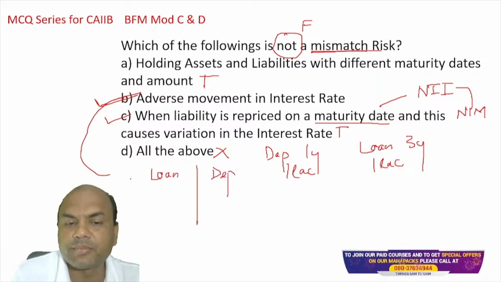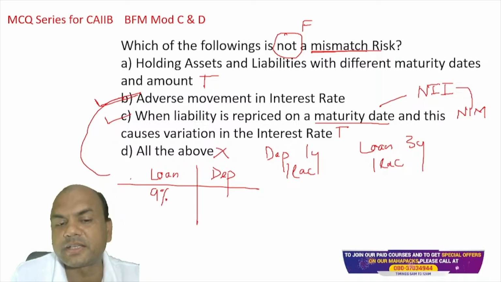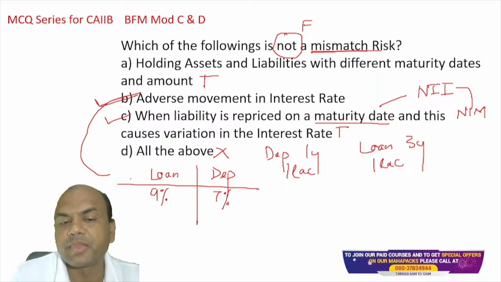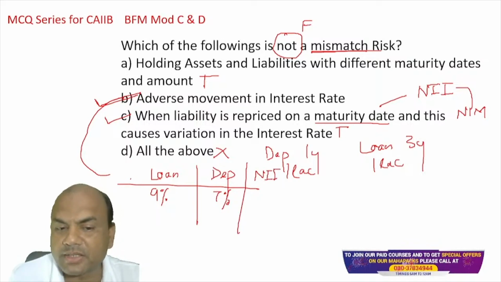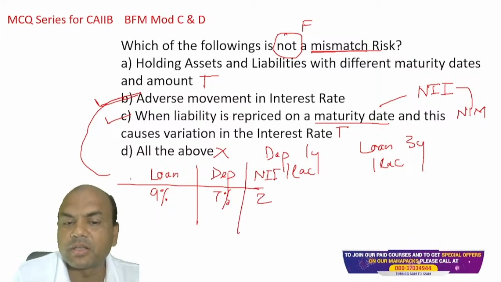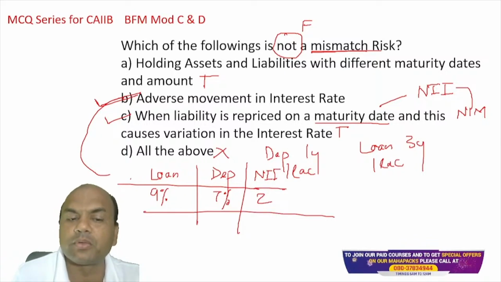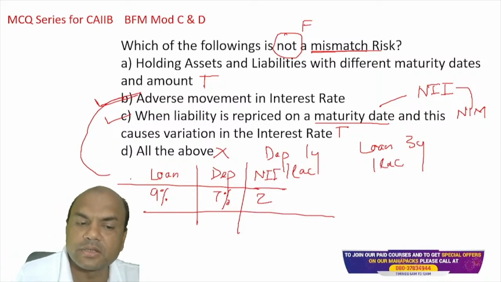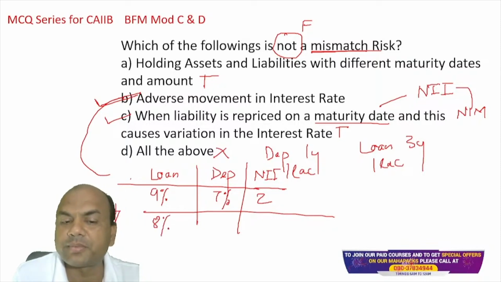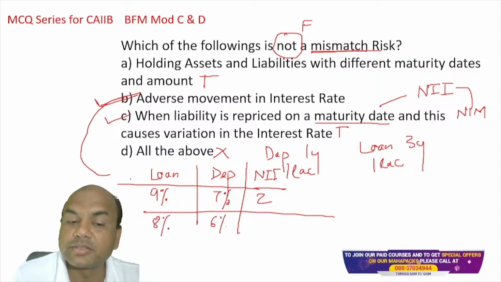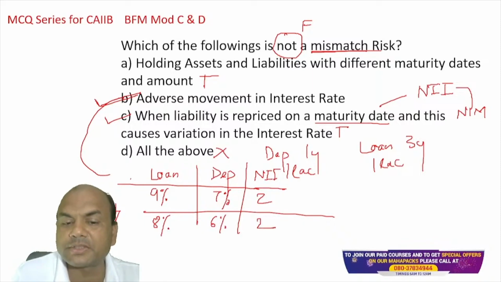If my loan rate is, let's say, 9%, and my deposit rate is, let's say, 7%, then what is my NII, net interest income? My NII is 2%, 9 minus 7. Now imagine both of them decrease. Both of them become 8% and 6%, same proportion. Then also my NII is 2.